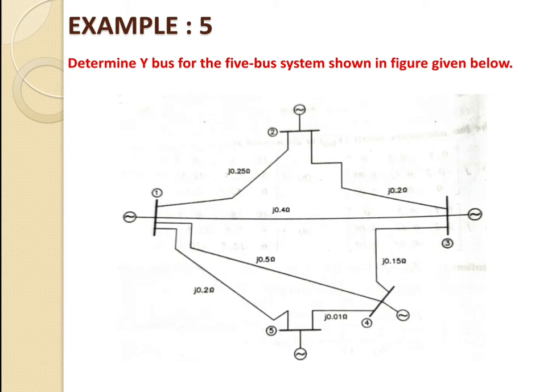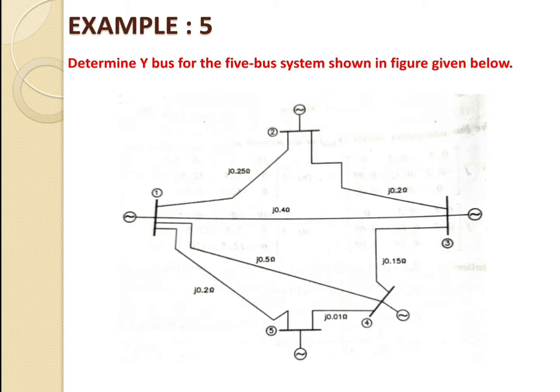So up to now we have solved the 4 examples. In that case we have assumed only 3 bus system and 4 bus system. So if we go for more number of buses, instead of 3 and 4, if we go for the number of buses, that is the 5, at that time how we will apply the equation is a very important thing for solving the example. So let's start with the example number 5, and we will try to learn how we will apply the equation for the